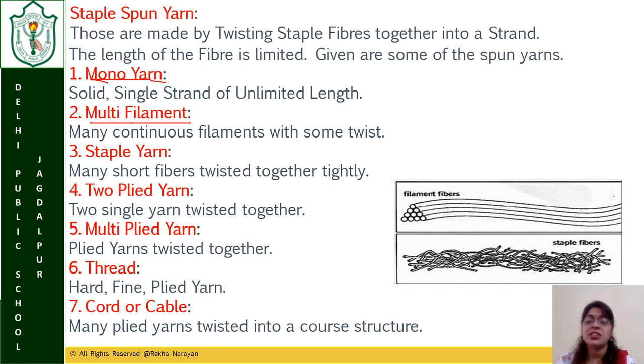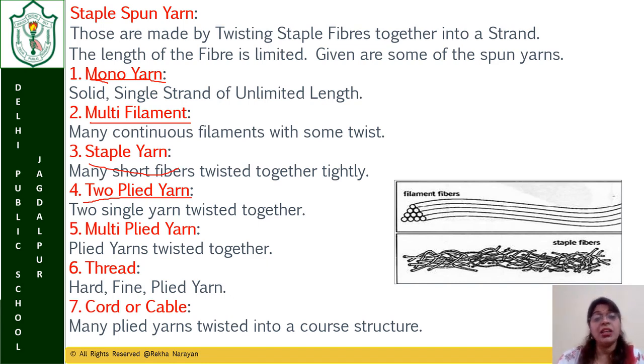Now you can see that this is one yarn. When many yarns are twisted together, this is called multi-filament. Staple yarn means many short fibers twisted together tightly. Two-plied yarn means that after making the yarn, two yarns are twisted together, forming two-plied.